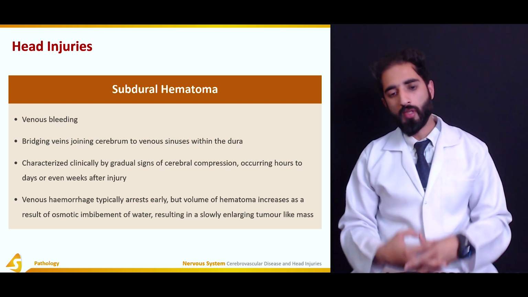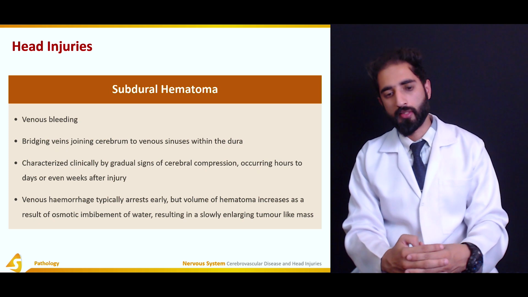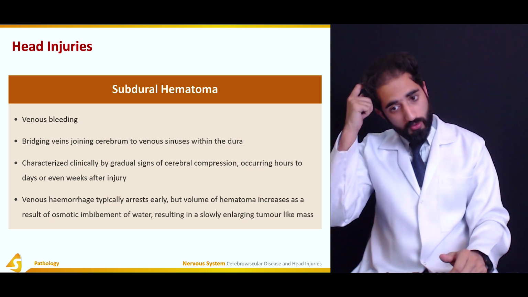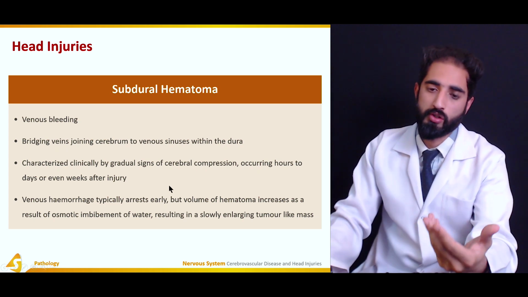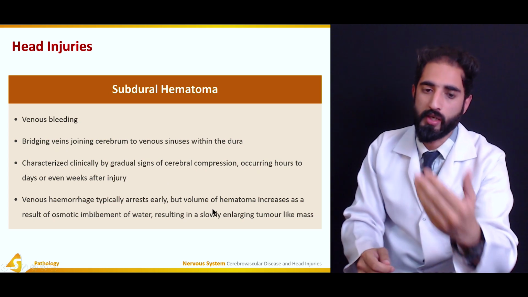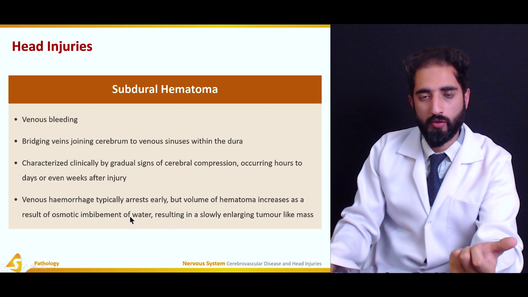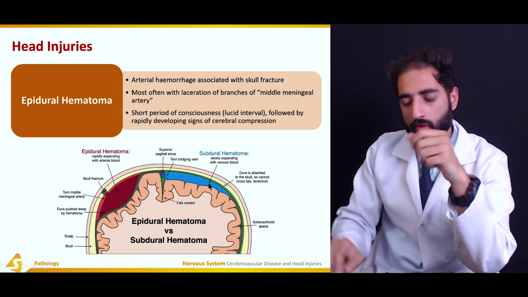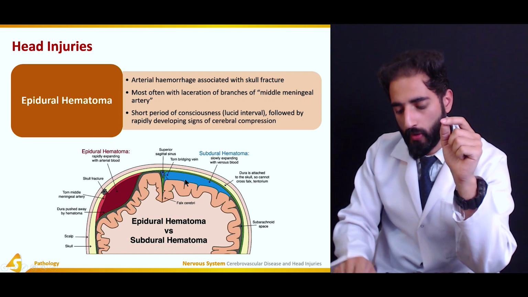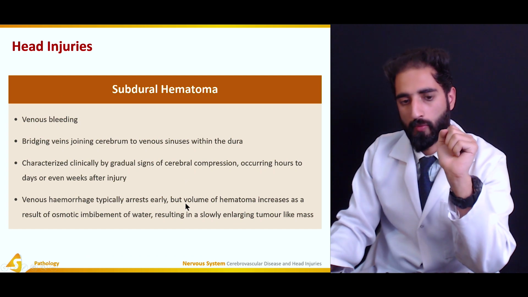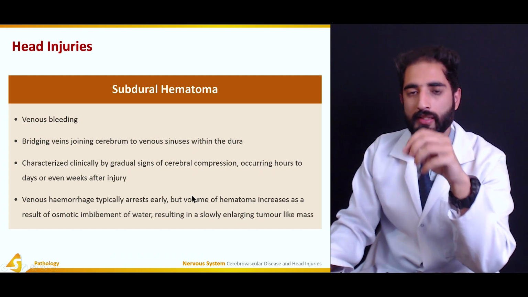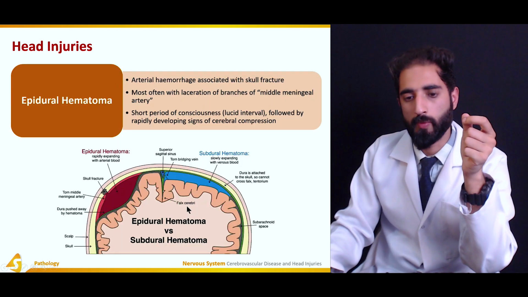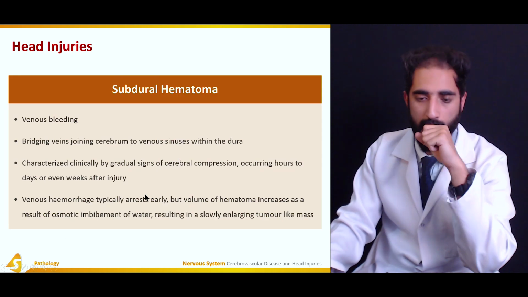It can also result in different types of neurological symptoms because the volume of the hematoma increases as a result of osmotic imbibement of water, because the hematoma is slowly increasing in size, and because of the slow pressure of the venous blood vessels, and then it also results in arrest of the hemorrhage because of the clot formation in the veins and the blood vessels.